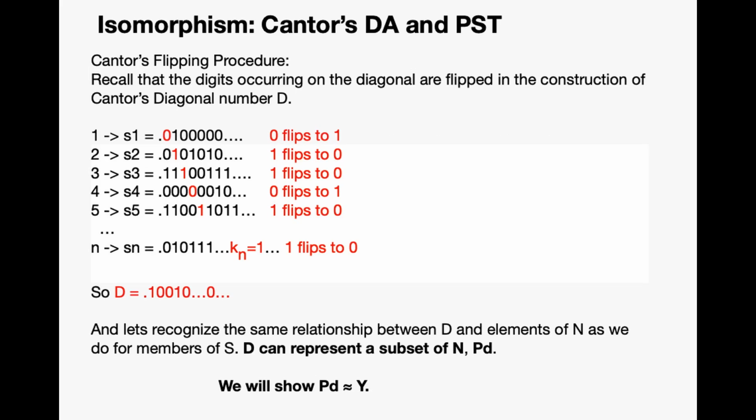Now, if we're going to review Cantor's flipping procedure here, recall that the digits occurring in the diagonal are flipped in the construction of Cantor's diagonal number d. And let's recognize the same relationship between d and the elements of n as we do for members of S. D can represent a subset of n, which we'll call PD. And we're going to show that PD is isomorphic to Y.